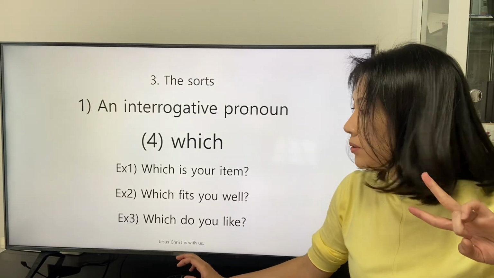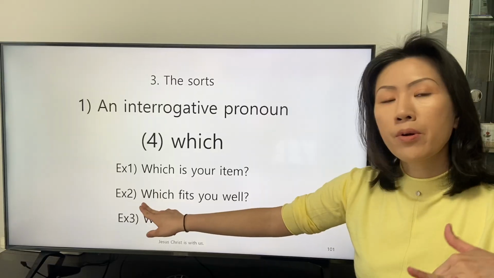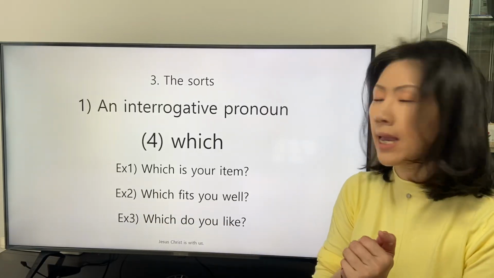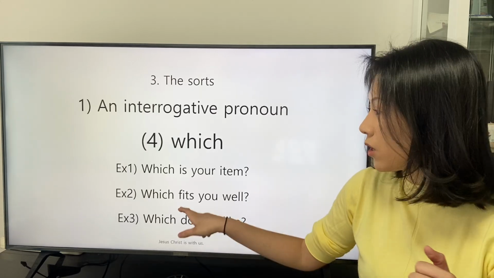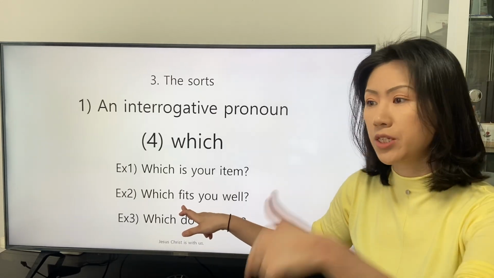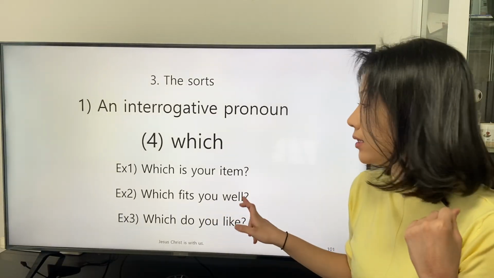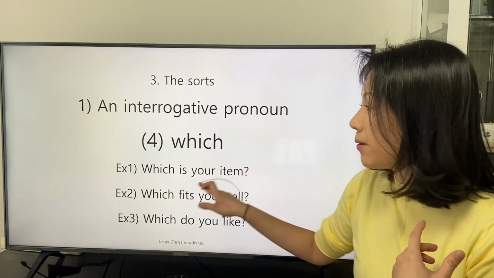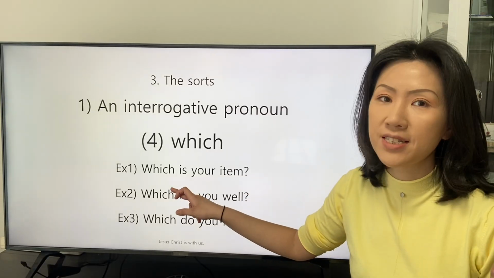In the second example, which fits you well, the interrogative pronoun which is applied as a subject to start and give the definition of the transitive verb fit to the listeners. And the adverb well is applied to specify the definition of the transitive verb fit.